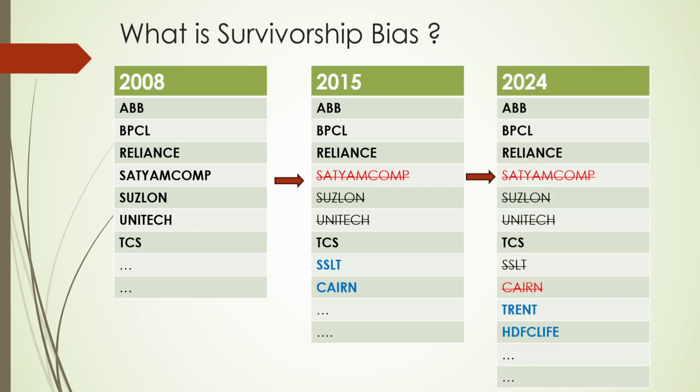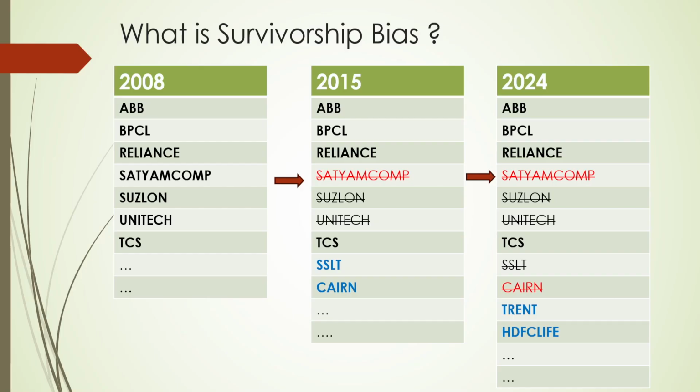And when you look at 2024, ABB, BPCL, Reliance still survived. SSLT, KN, which were added in 2015, got removed from the index. That means they failed to survive in the index. And some new symbols like Trent, HDFC Life were added to the Nifty 50. So what is survivorship bias here?